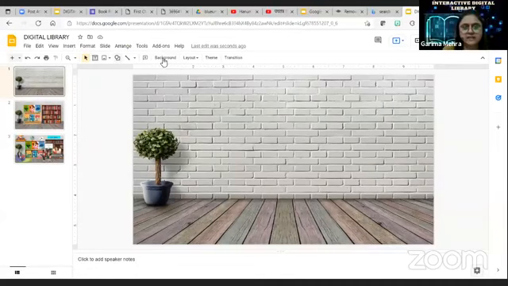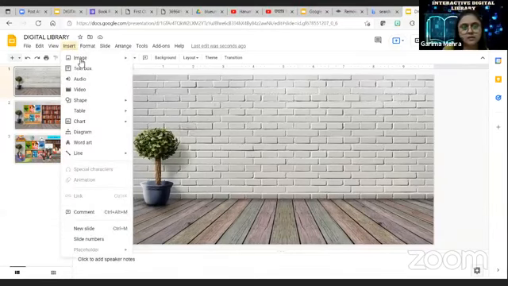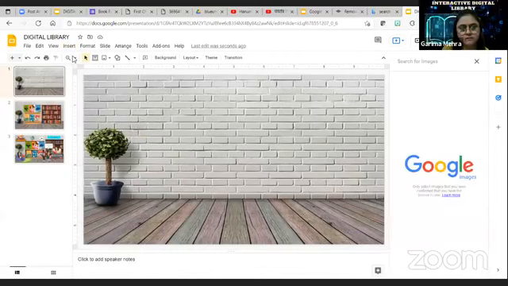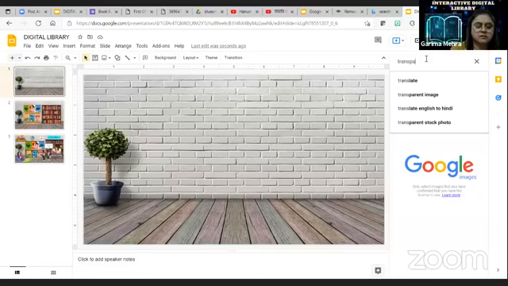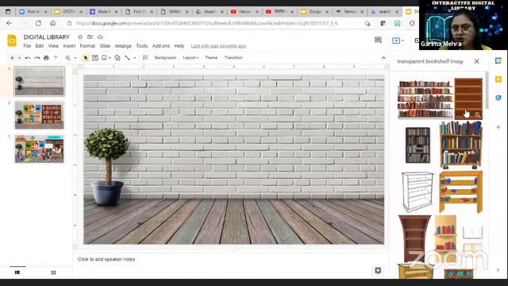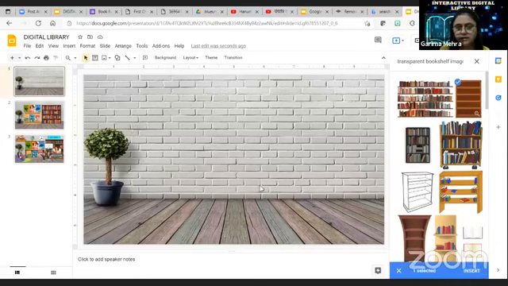First thing is this, and second thing is we need a bookshelf for this. So we have to go to insert, image, and then search the web. We will search for transparent bookshelf, because we want a bookshelf that doesn't have books so that we can place our own books. So we can take the transparent bookshelf from here and insert it.